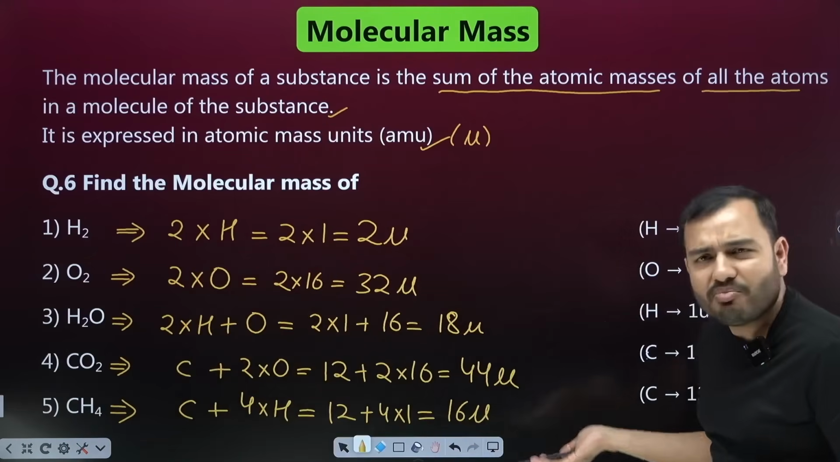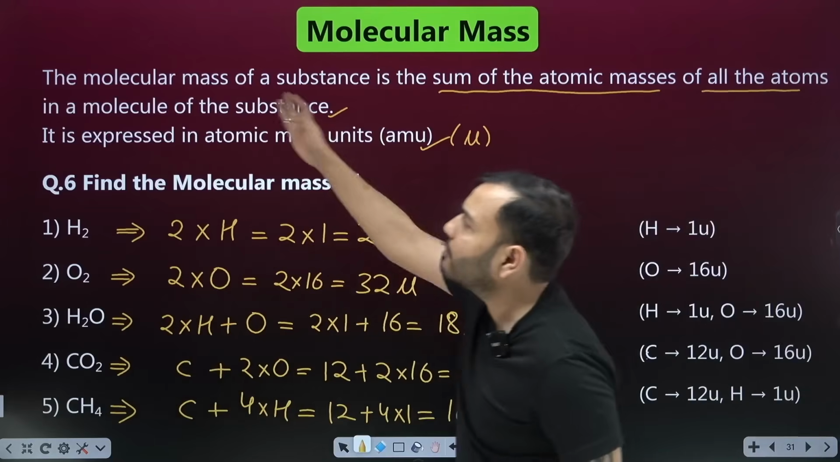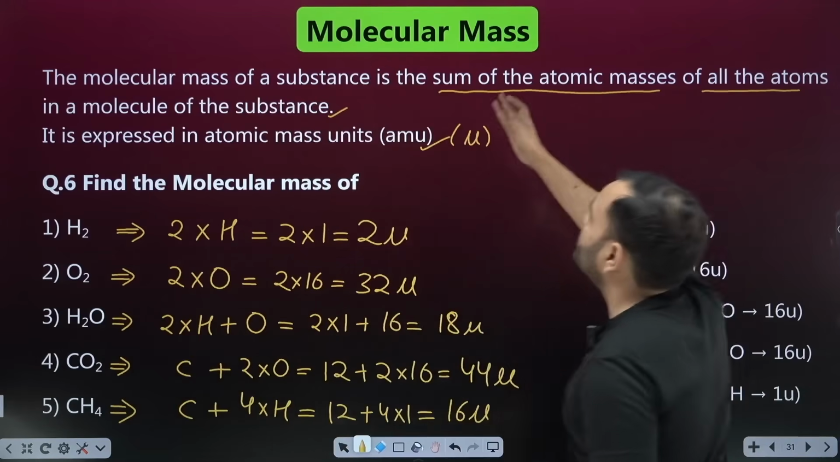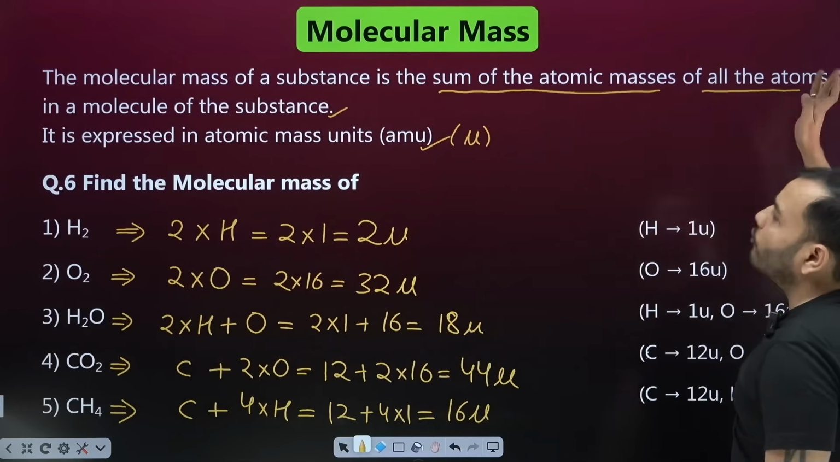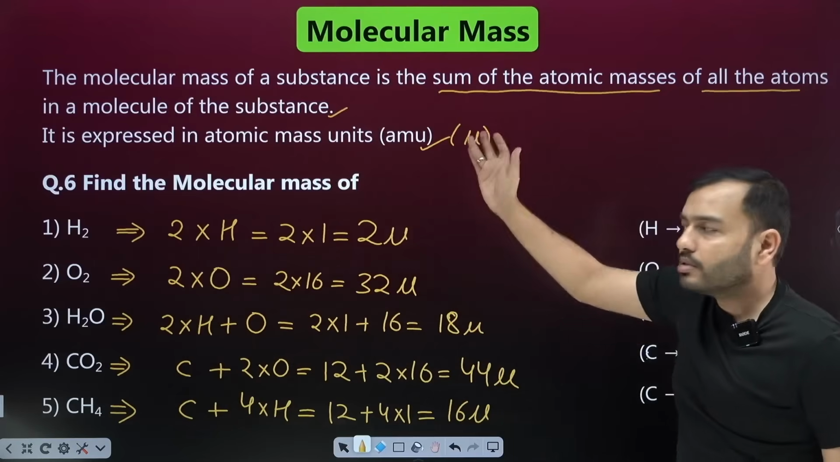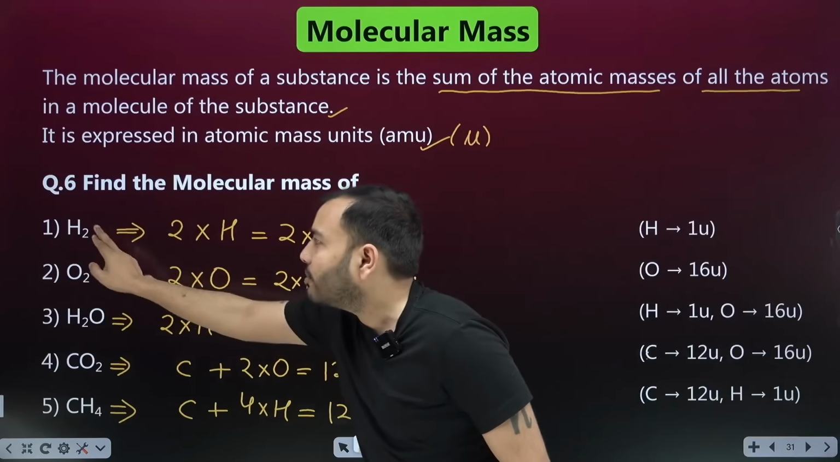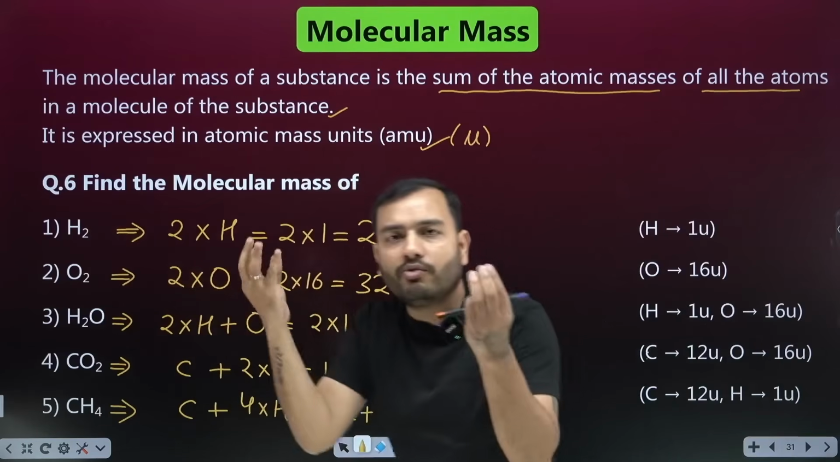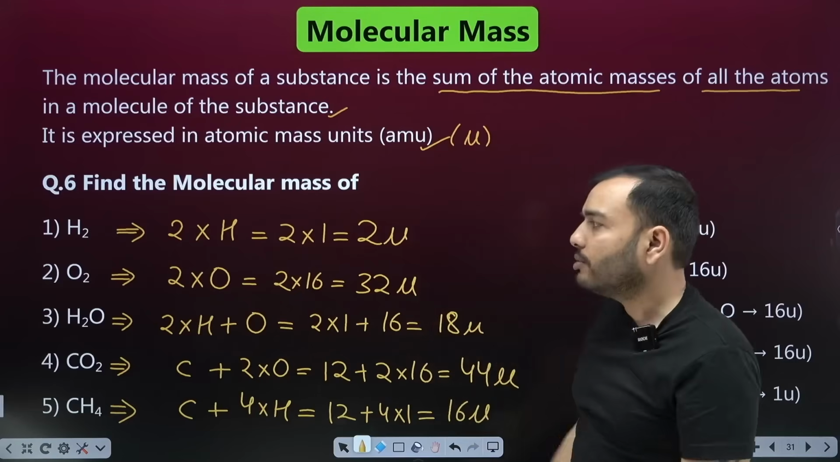Now you must have understood. It's very simple. What is the meaning of molecular mass? The molecular mass of a substance is the sum of the atomic masses of all the atoms in the molecule of the substance. Sum of the atomic masses. What is inside H2? 2 hydrogen atoms, 1 AMU, 1 AMU. Add it up to 2 AMU.